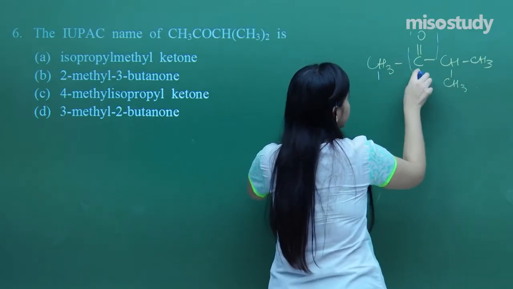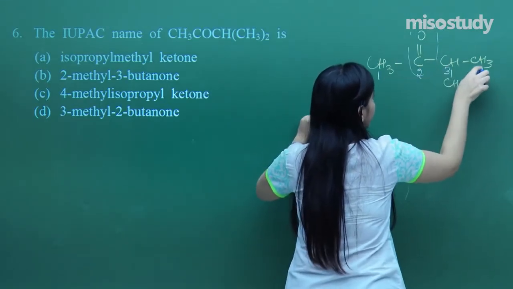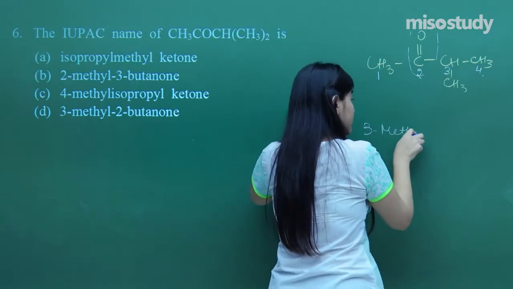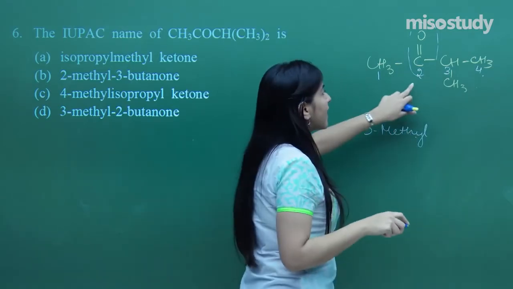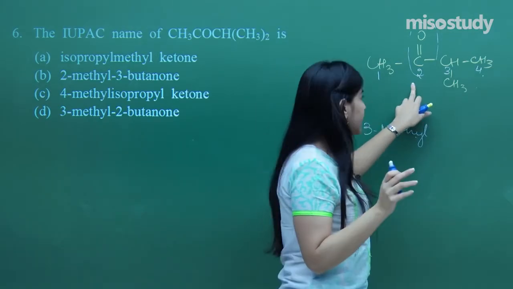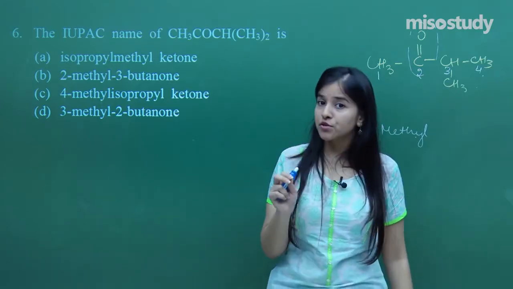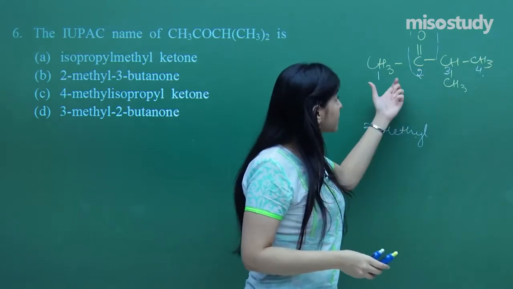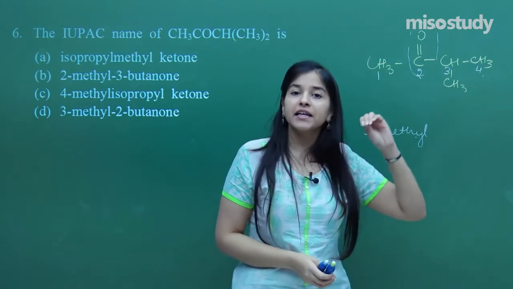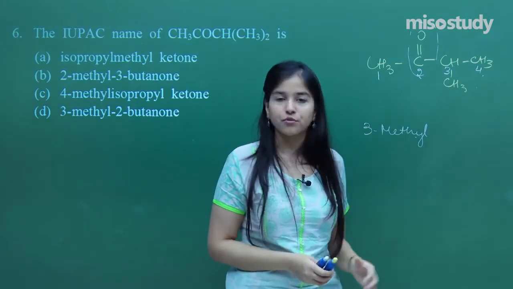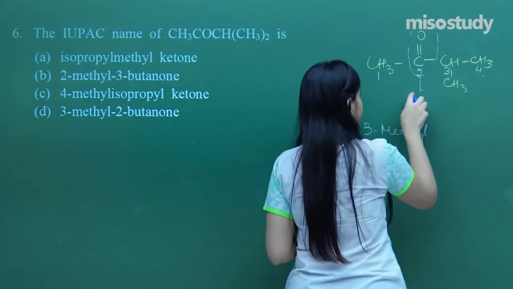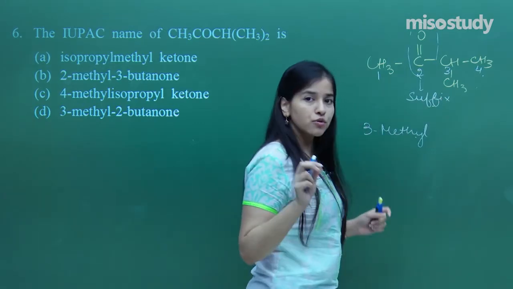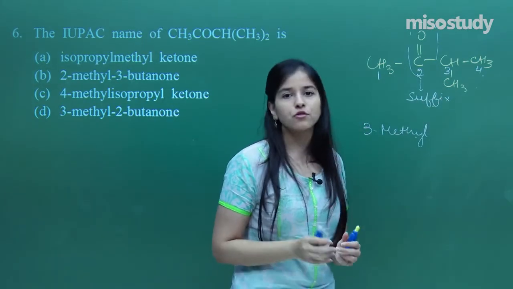So it will be 1, 2, 3 and 4. So the answer would be 3-methyl. Just mind it, over here I am not mentioning this 2 as my substituent. I won't be mentioning 2-keto, but I'll be mentioning this in the suffix part, not the substituent. So this would be the suffix. So you need to have proper clarity about the concept.